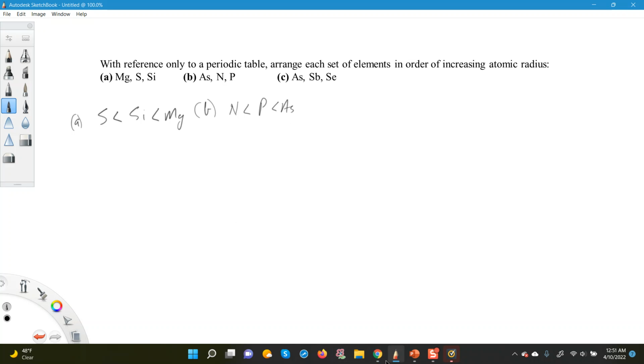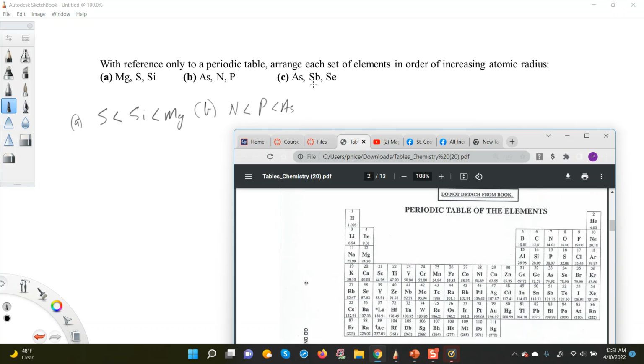Now let's look at what happens in the case of C. In the case of C, they gave you arsenic, antimony, that's SB, and selenium. So let's see where those elements are located in the periodic table. Okay, so I see selenium here, arsenic here, and antimony is here, all right? So in this case here, we have arsenic, which is in the same period as selenium, but antimony is in the same group as arsenic.